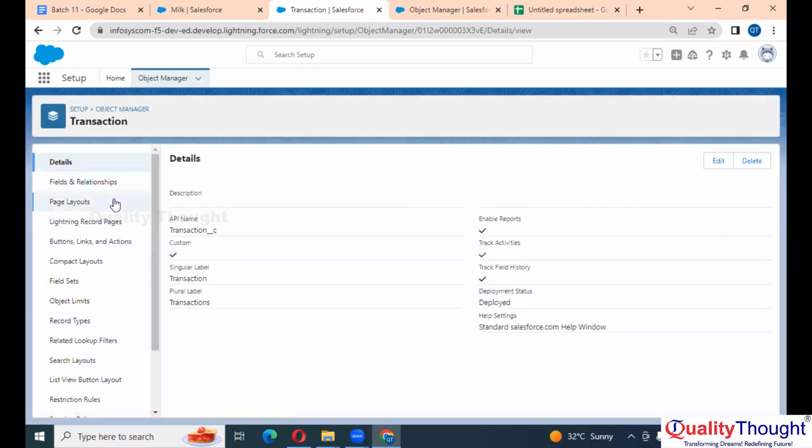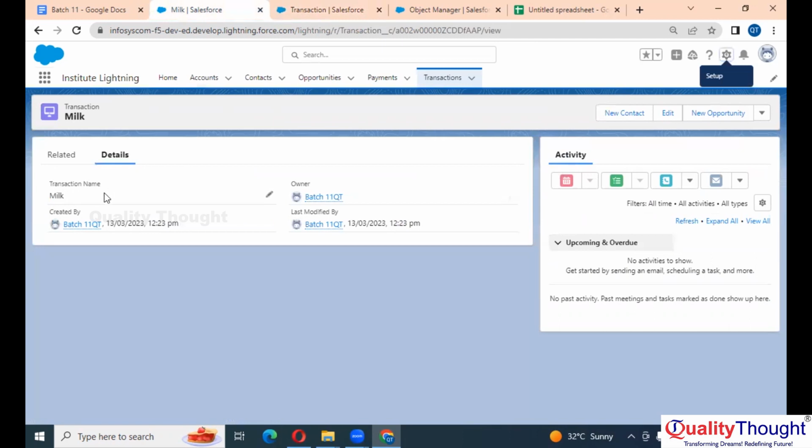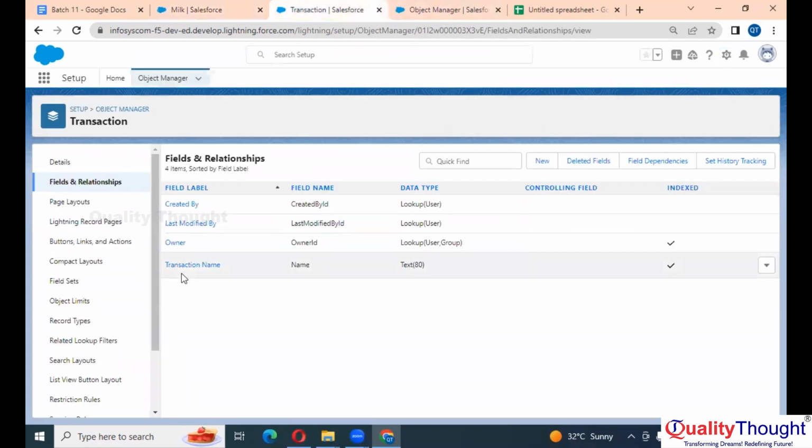Here, I have something called fields and relationship. I need to see here there are already a few fields like transaction name. You can see here, we already have a field called transaction name. I need to create a field called amount, right? I'll simply click on new and I will create the field.